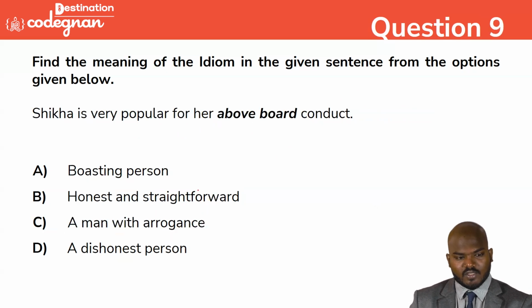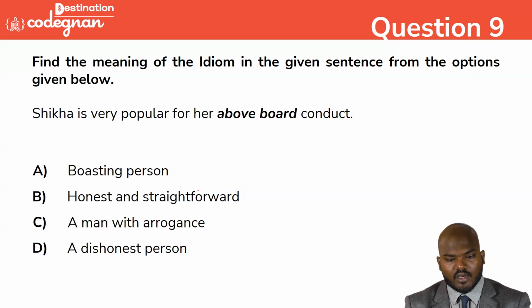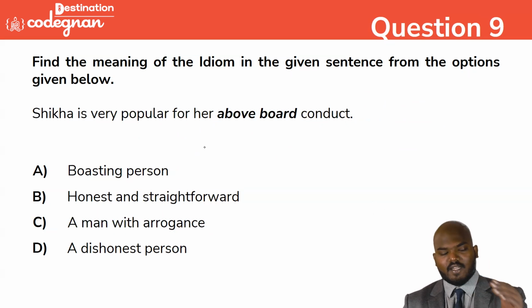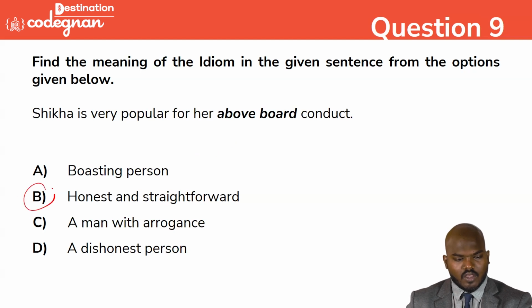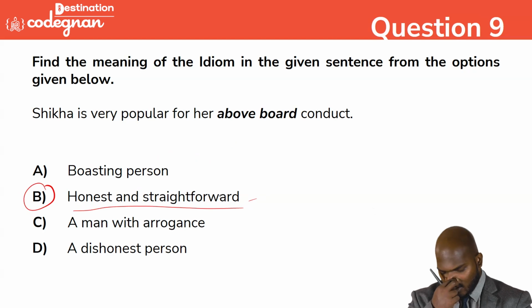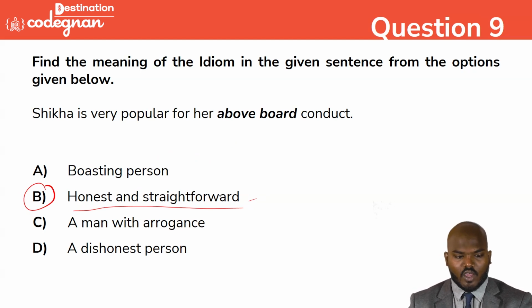Okay. Going with the next one: Shika is very popular for her above board conduct. Above board means above the expectation. So the answer is honest and straightforward. Some people are very strong and they never get any deflection. Those people we call above board. Above board people are so strong, and that's what we call it here.